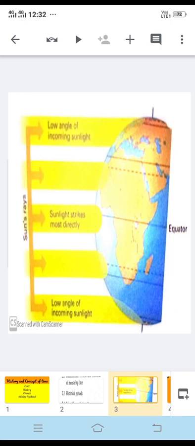As the earth rotates around its axis, that part of its surface which is towards the sun becomes bright, and the part that moves away from the sun moves into darkness. The earth takes 24 hours to complete one rotation around its axis.